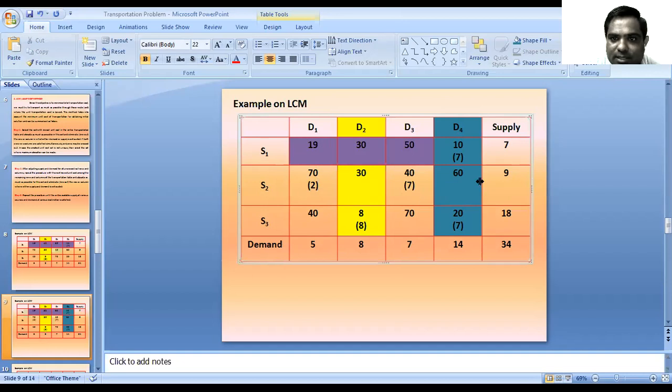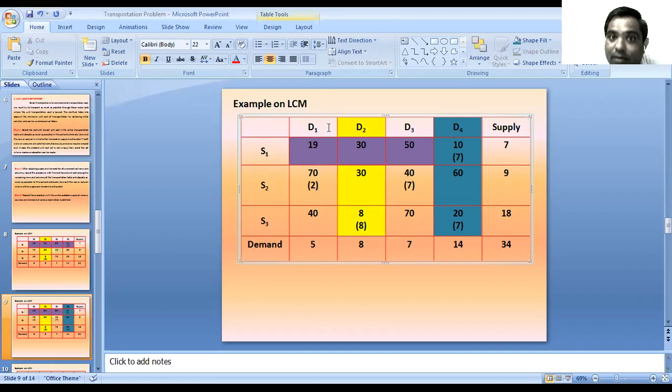Means 2 plus 7 is equal to 9, so the supply from S2 is completed. The supply of S1, that is 7, we already allocated in D4. Then the supply from S3 is 18 units, out of which we allocated 8 plus 7, that is 15 units. So 3 units are remaining.